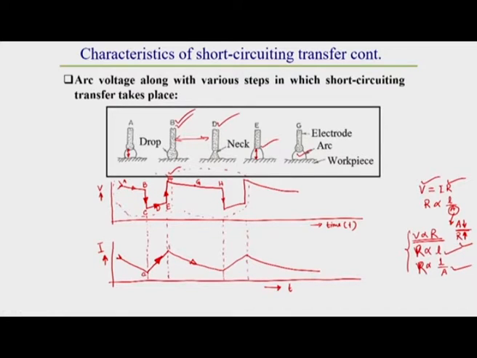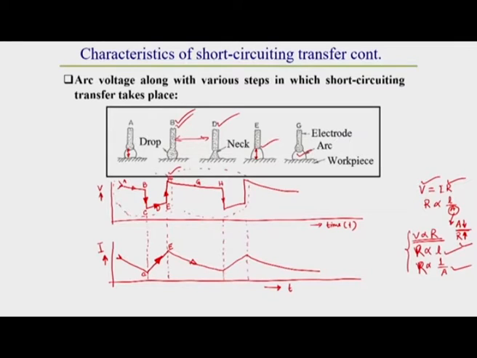Point C to E, due to this short circuiting, current flow increases. Once the droplet detaches from the electrode, it regains its original arc length. Once it regains its original arc length, voltage increases, and resistance also increases.